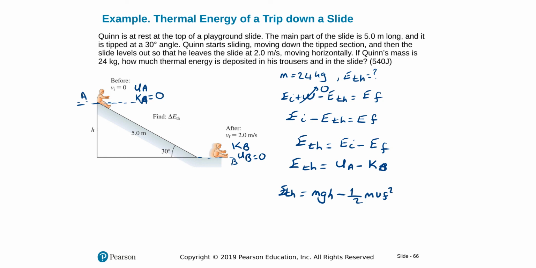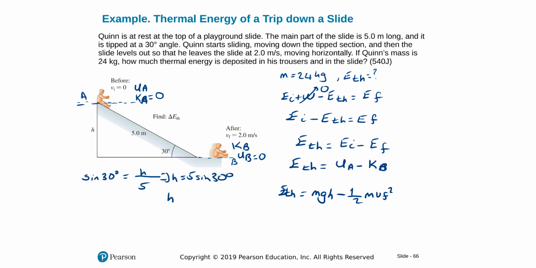Now one thing here is that we don't know h, but it's really easy to find h. If we know this distance and the angle, sine 30 is equal to opposite divided by the hypotenuse. So the height h will be 5 times sine 30.